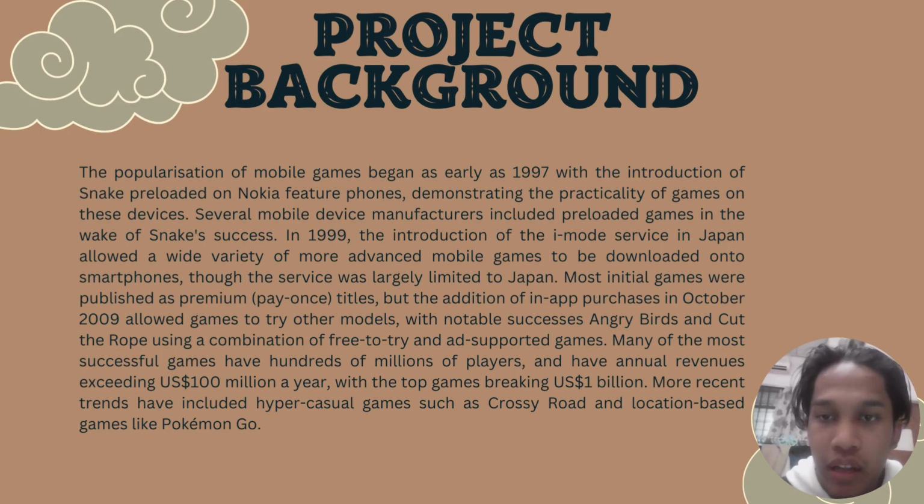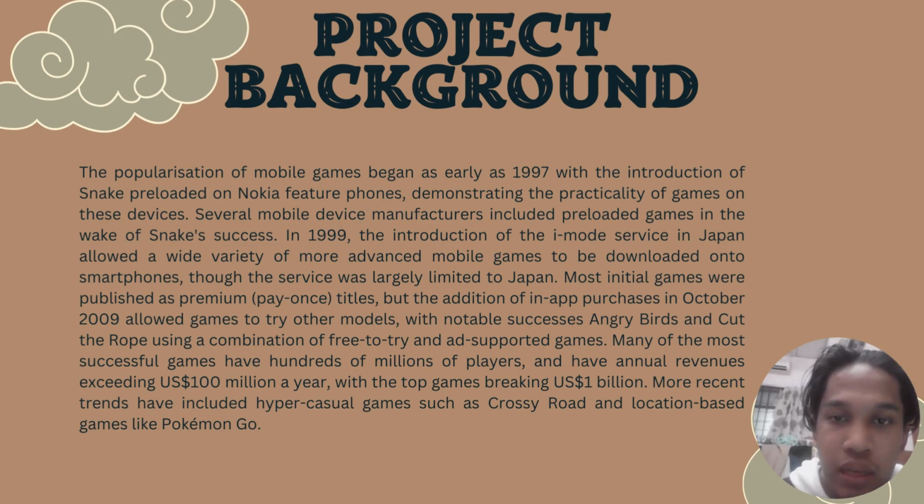The popularization of mobile games began as early as 1997 with the introduction of Snake preloaded on Nokia feature phones, demonstrating the practicality of games on this device. Several mobile device manufacturers included preloaded games in the wake of Snake's success. In 1999, the introduction of the iMode service in Japan allowed a wide variety of more advanced mobile games to be downloaded onto smartphones.